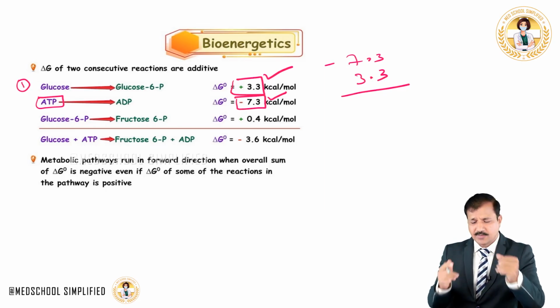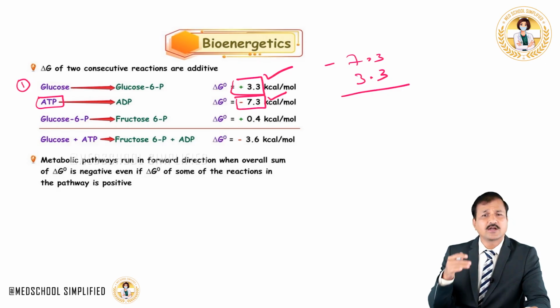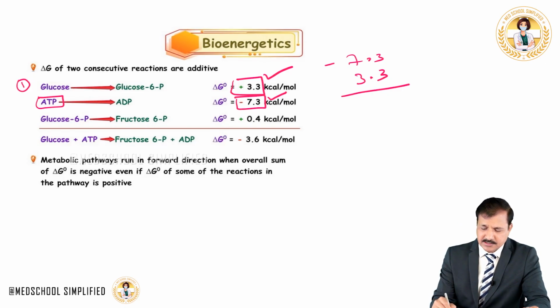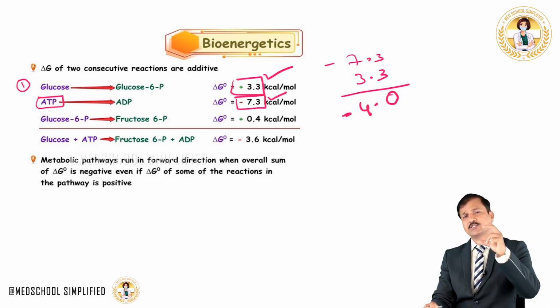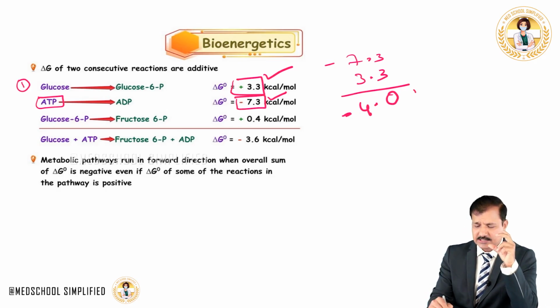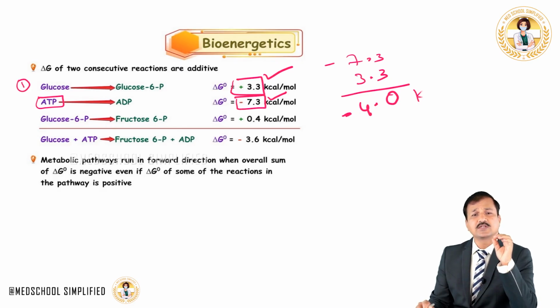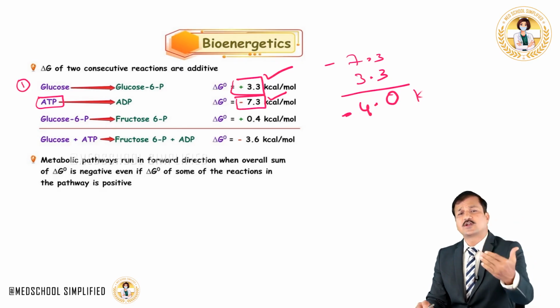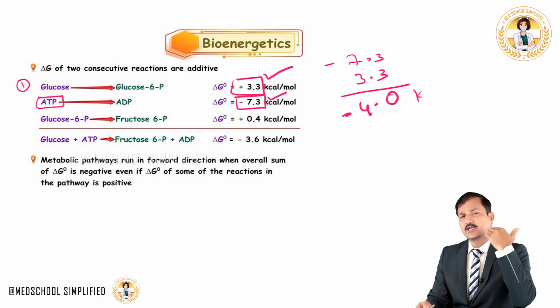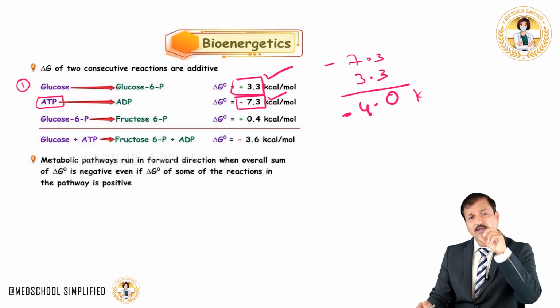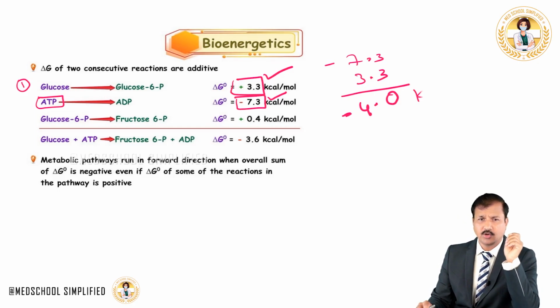If I take $3.30 from $7.30, I am left with around $4. Still it is in minus sign. So minus 4 kilocalories of energy is still there in the system, and this can be used to conduct further reactions, as long as the energy required for the next reactions is not more than minus 4.0 kilocalories.